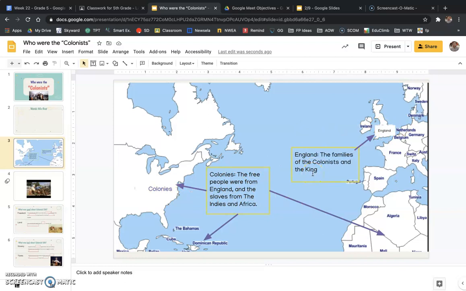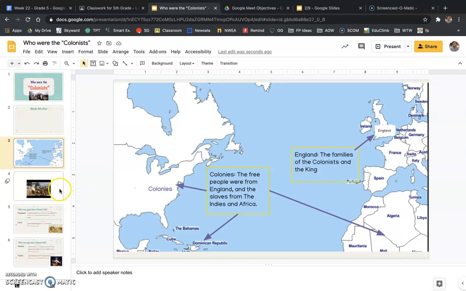So technically right now, yes, the colonies are very far away from England. If you look, it's across the whole ocean. But the king of England is still actually in charge of the colonies. We're going to talk about how that leads to a lot of problems in the future.